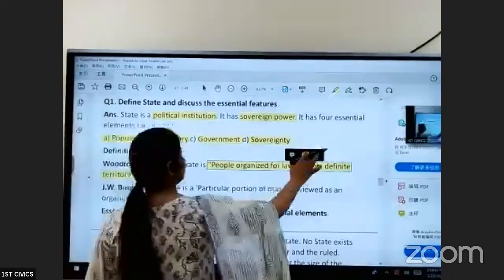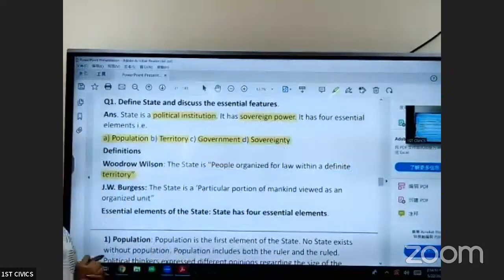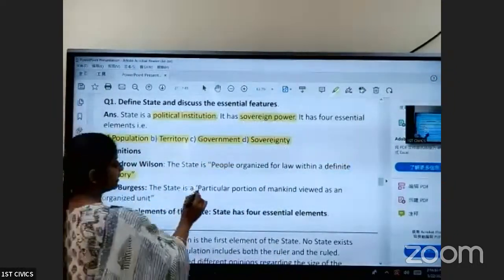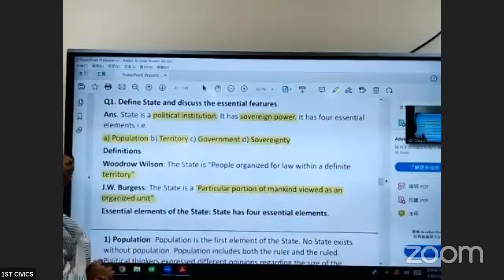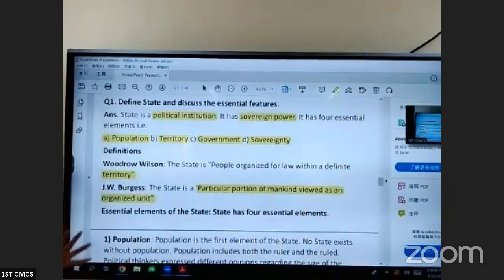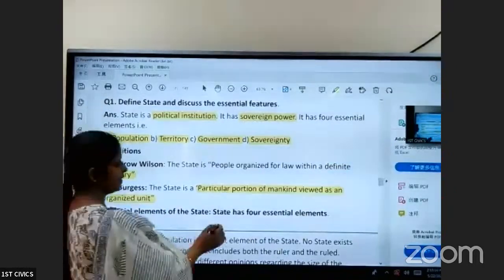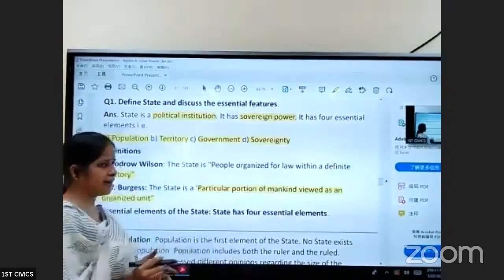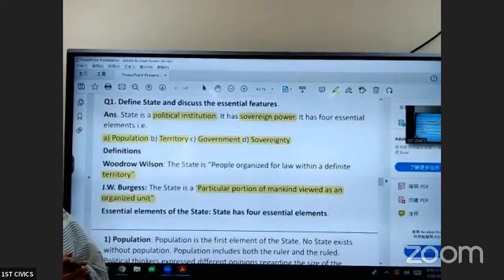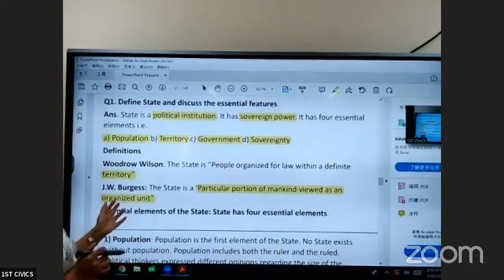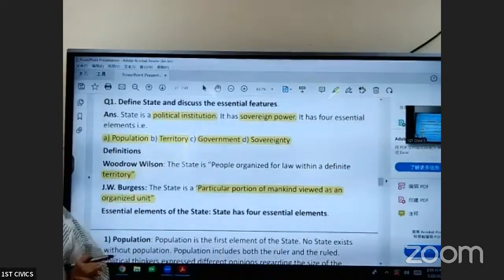According to J.W. Burgess, state is a particular portion of mankind viewed as an organized unit. If you see, the definitions are similar. Here also we are saying that it is a portion of mankind. That means people who are living in a particular geographical area are viewed as one organized unit.